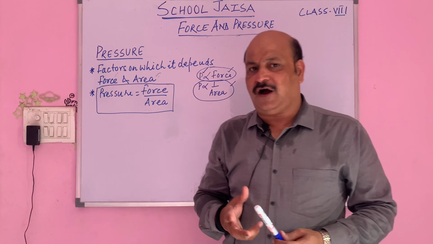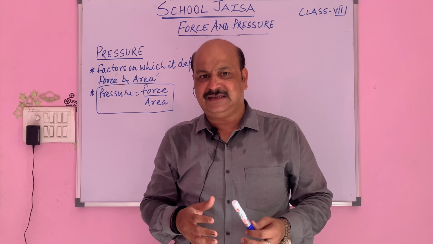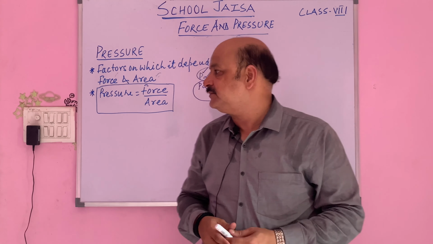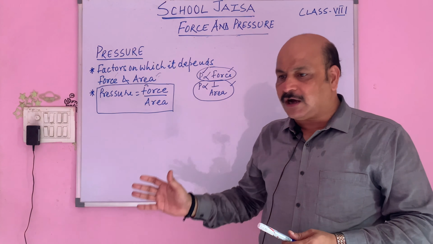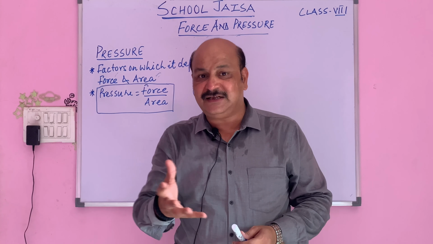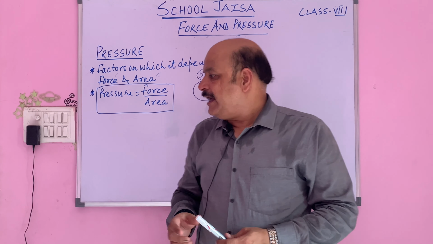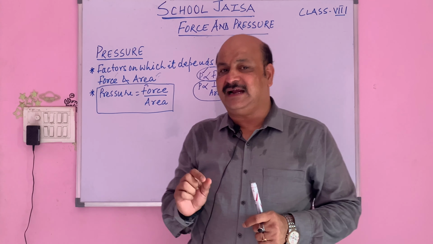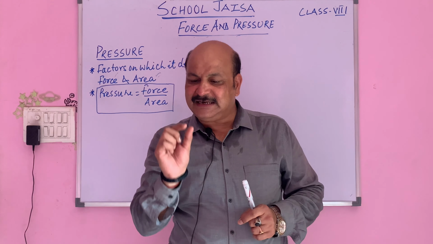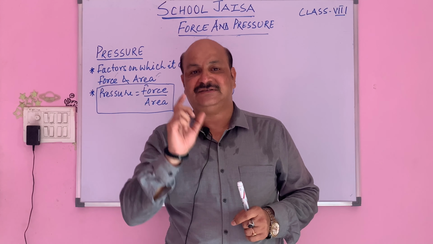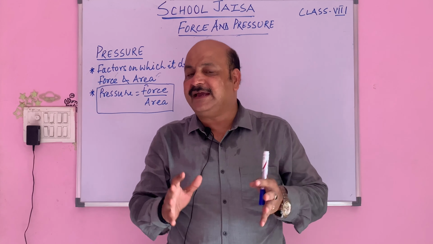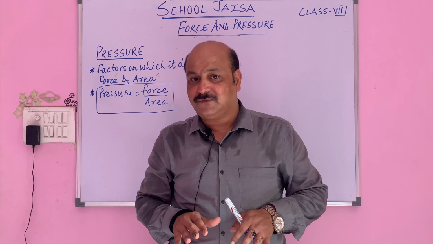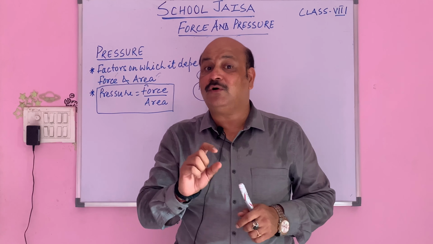If two girls of the same mass, let us say the mass is 50 kg or 40 kg or 60 kg, whatever it is, are walking on wet, muddy soil, and they both are wearing sandals, but one girl has a sandal with a broad heel, and another girl has a sandal with a pencil heel. Now what do you think?